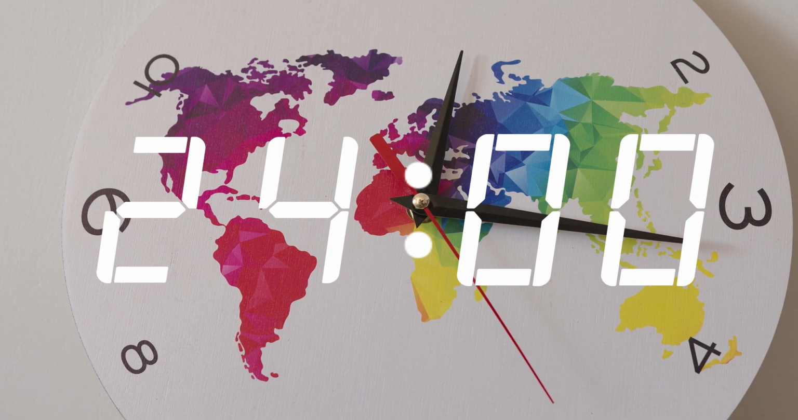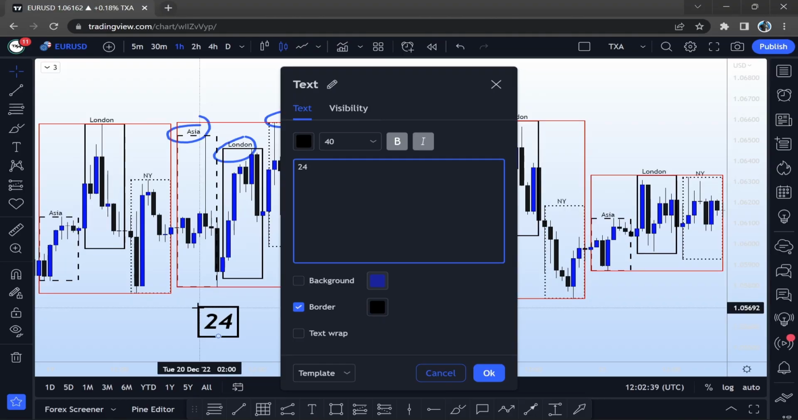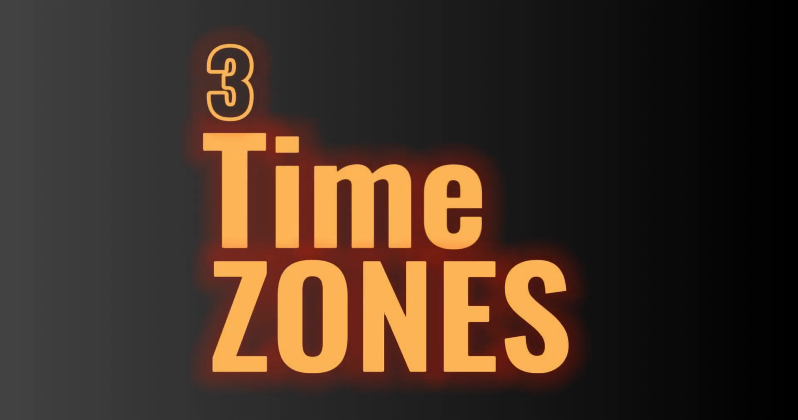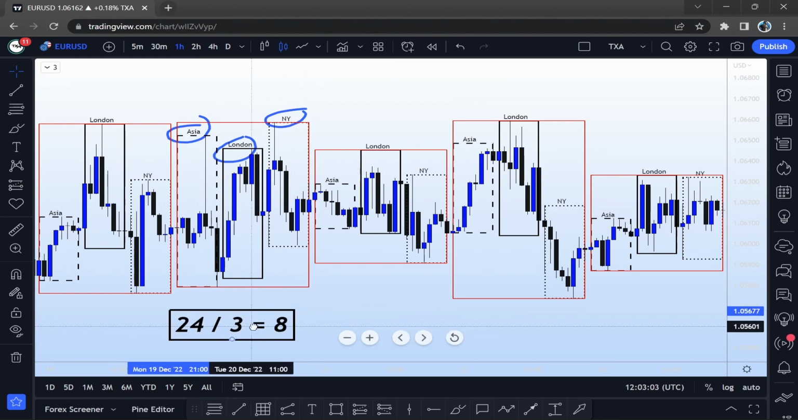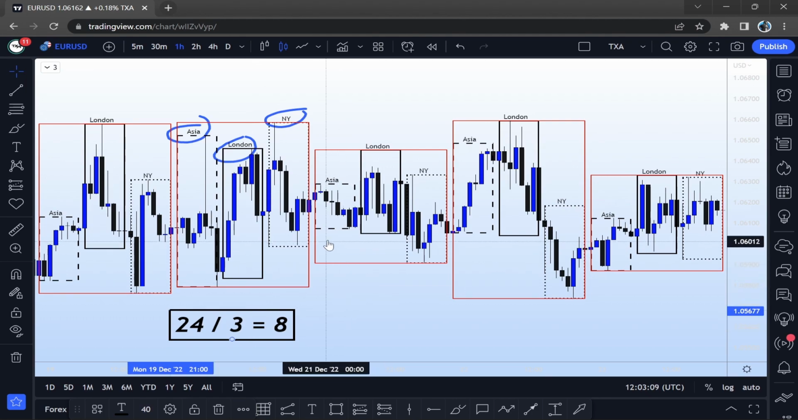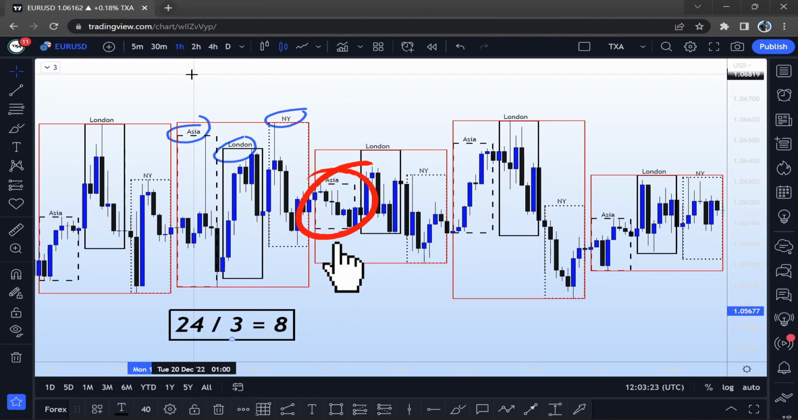We have 24 hours in a day. This 24 hours can be divided into 3 time zones. 24 divided by 3 equals 8. This is an easy formula for you to understand what is happening in the Forex market. So the first 8 hours in the day is the Asia session, from around 10 p.m. till about 6 a.m. That is Asia. 8 candles on a 1H time frame is the Asia session. Asia session is the time frame that usually has the least volume within the Forex market.